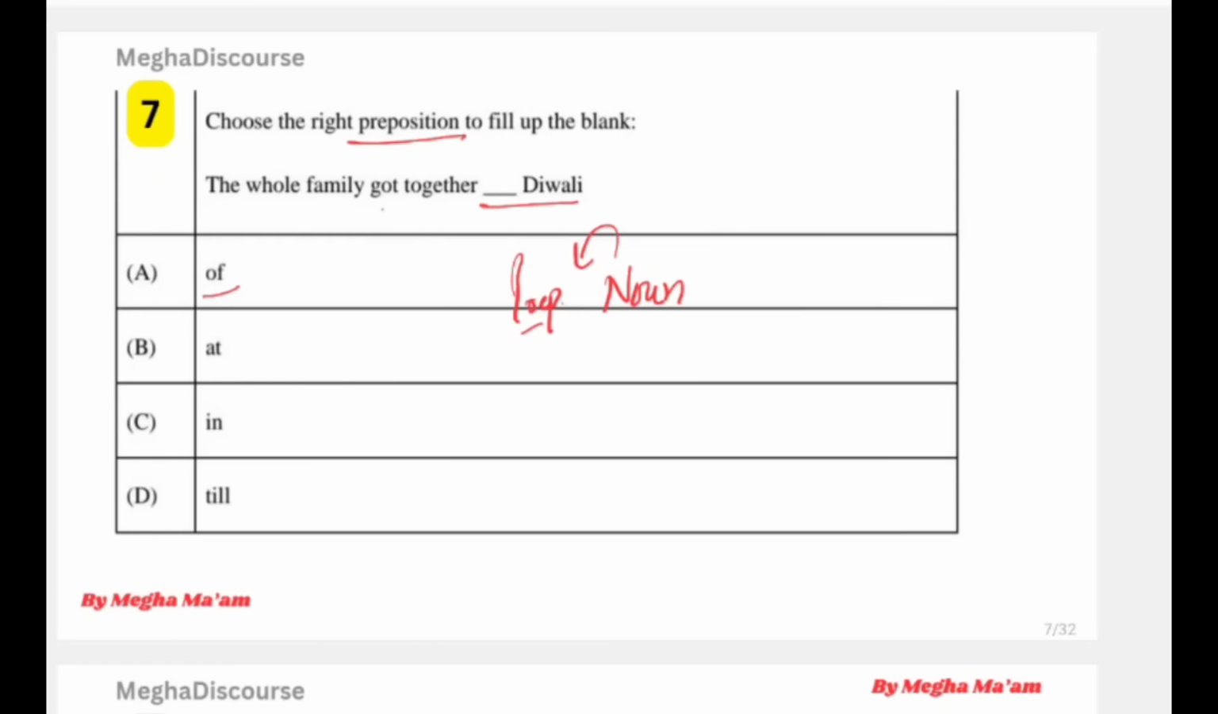Then we have at. At is used for festivals, events, exact points of time and place. For example, at Diwali, at Holi, at 5 o'clock, at the door, at the noon, okay, at tonight. So in this type of questions, when we have a specific thing, so we use at. Okay, in is for enclosed space like in month, in year, in long periods, in enclosed spaces like in the room, in 2025, like that. Till is for time limit, up to the point, like till Monday. Okay, you have to do this till Monday. So our answer is at.